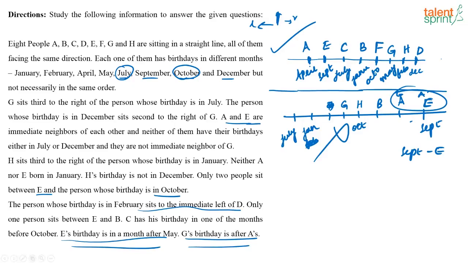At first I considered this to be E and this to be A. Now I have considered this to be A and this to be E. When you do that, it will go wrong. So this is going to be your final arrangement. See, in the examination, when you start solving, when you are almost getting this to be the correct arrangement, take that as your answer. Don't waste your time to check why this is wrong, because you might not have the time to do that.